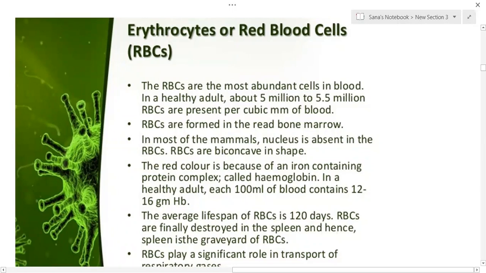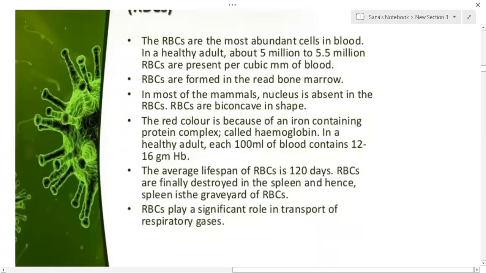In most mammals the nucleus is absent in the RBCs, but there are some exceptional cases like the camel, etc., which possess a nucleus.